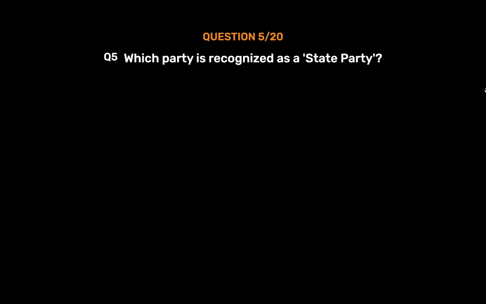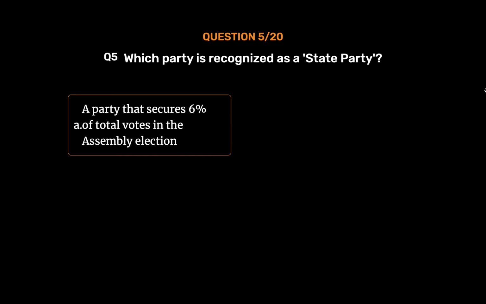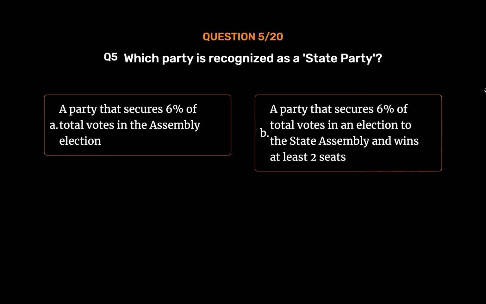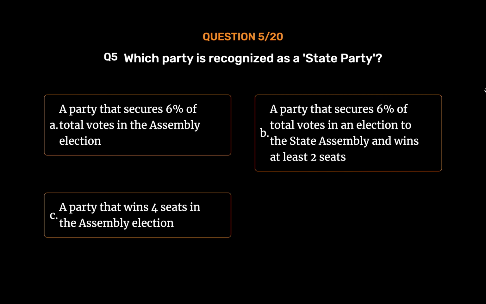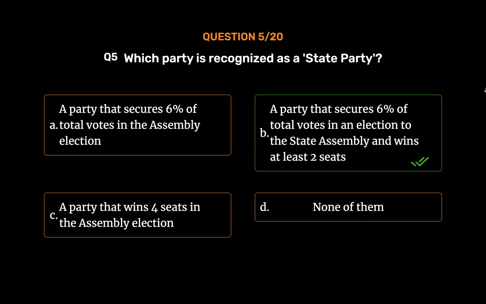Question number 5. Which party is recognized as a state party? Option A. A party that secures 6% of total votes in the assembly election. Option B. A party that secures 6% of total votes in an election to the state assembly and wins at least 2 seats. Option C. A party that wins 4 seats in the assembly election. Option D. None of them. The correct answer is Option B.